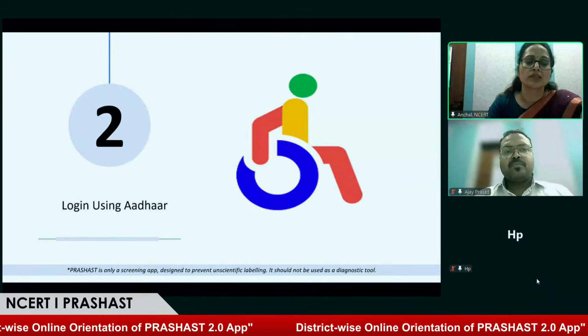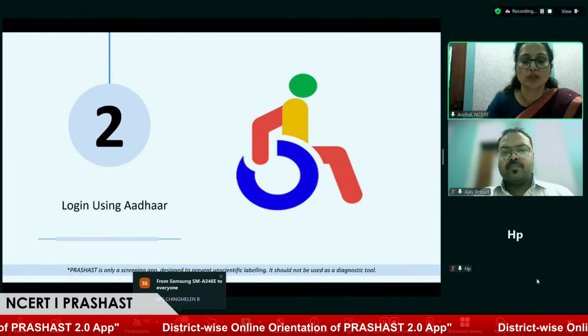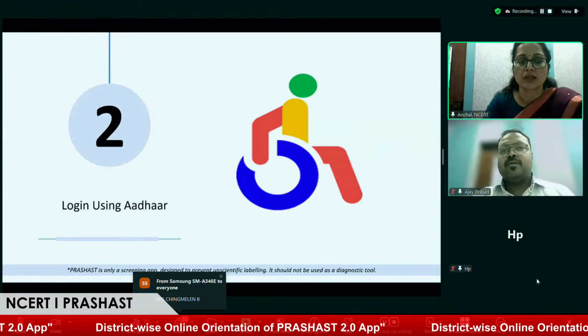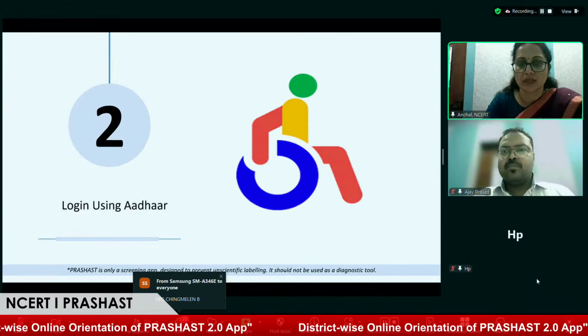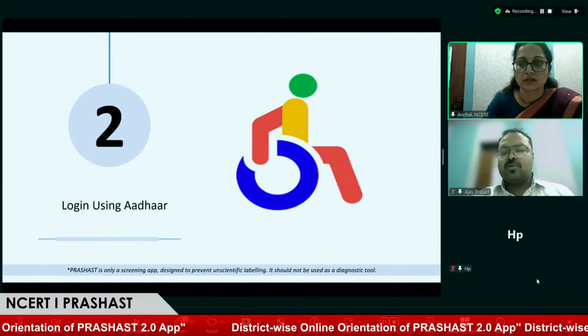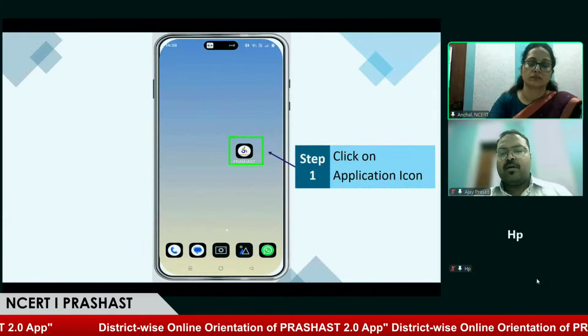So is it like the other applications we download on our phone, the same procedure we follow in the Prashas case? Yes. So now when we download the application, how can we log in to this application, sir? Yes, ma'am. So to log in to Prashas application, first we have to click on the application icon.